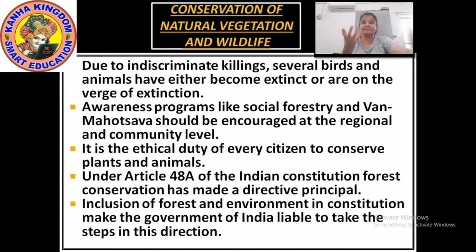Okay? We can save the animals from getting hunted. The capturing, killing and poaching of animals is strictly prohibited in these regions. And the aim of a wildlife sanctuary is to provide a comfortable living to the animals. Okay, so this is wildlife sanctuary, or you can say national parks or biosphere reserves.